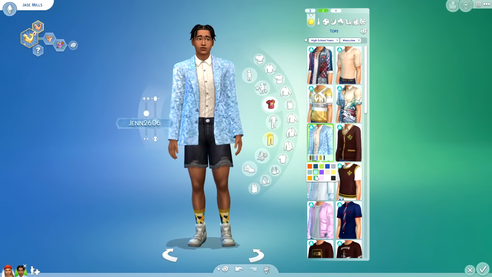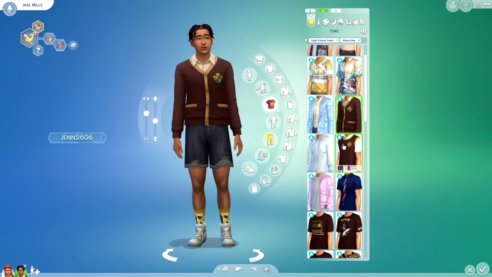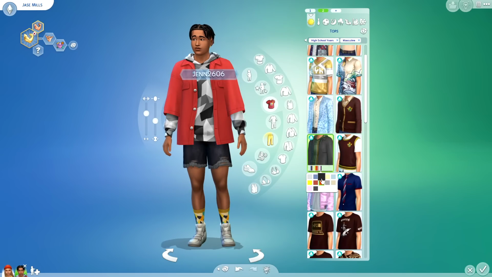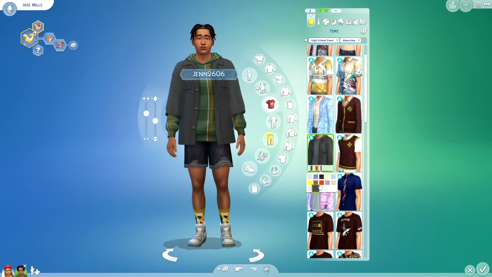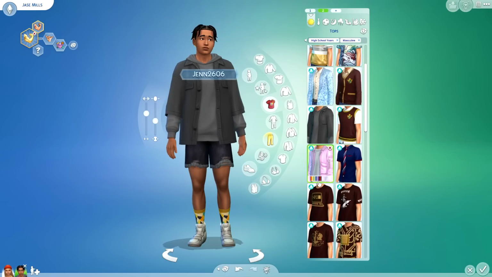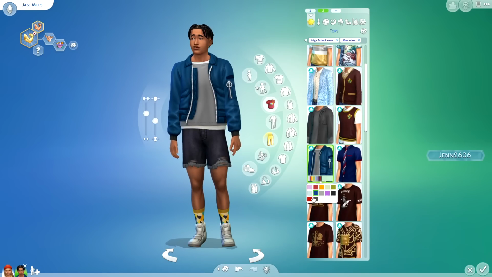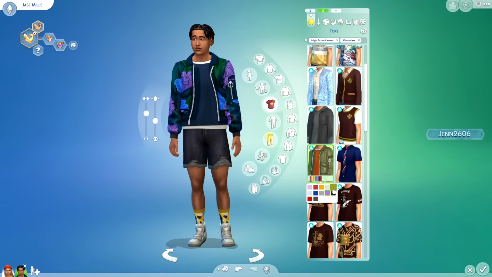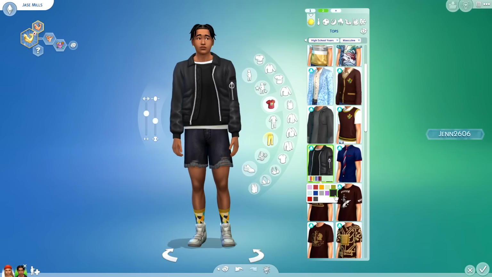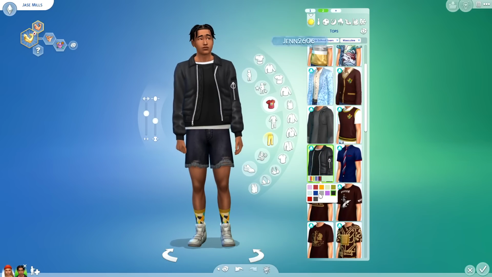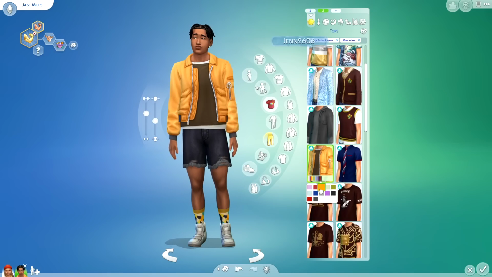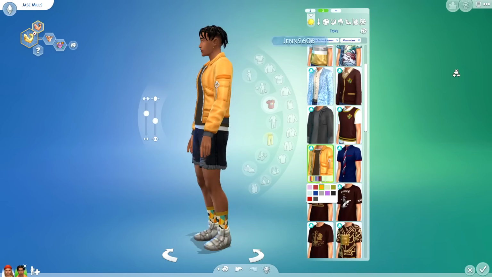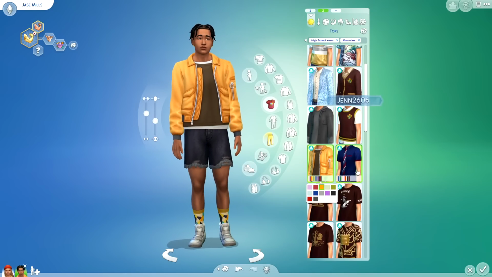The blazer with the see-through blouse underneath. We have a couple like private school options here. Then we have another layered jacket with a hoodie underneath and exposed sleeves. Those are pretty sweet. A bomber jacket. I love these. I don't know what it is. This is even my style. Like I would wear this, especially if I was like a guy or something. I literally wear this like even now. I love this. I love this aesthetic. It is so nice. Like the zippers and things, so cool.